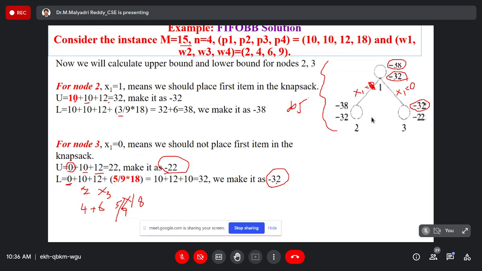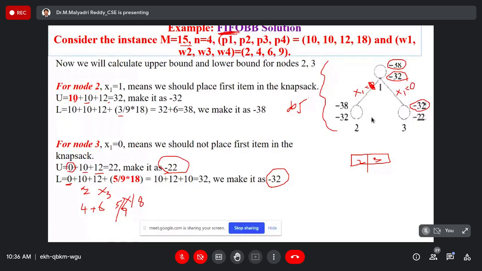Okay, present live nodes are 2 and 3, right? Yes, sir. We place 2 and 3 in the queue. Next, which one is the E node, 2 or 3? 2, sir. Why? Sir, I selected it thinking the condition will be satisfied.